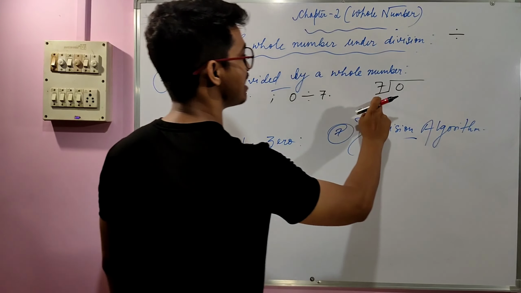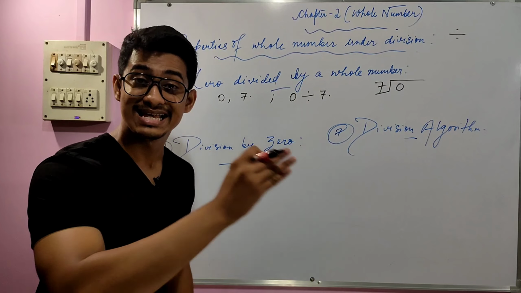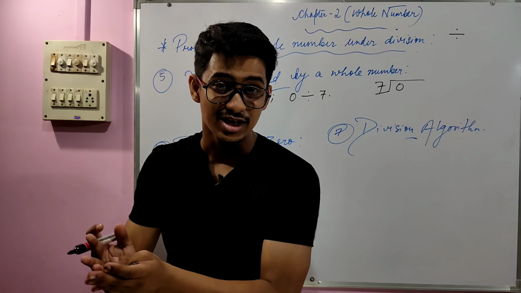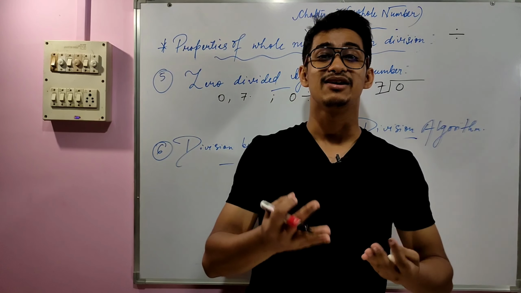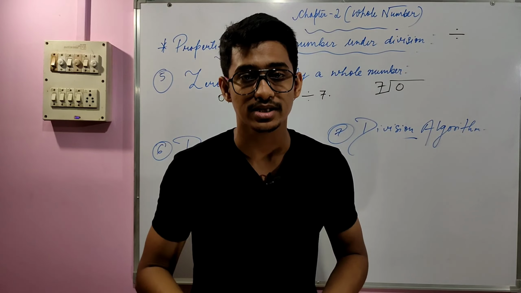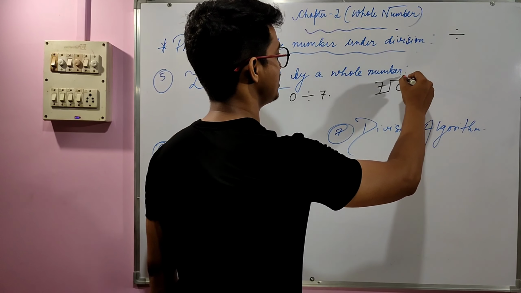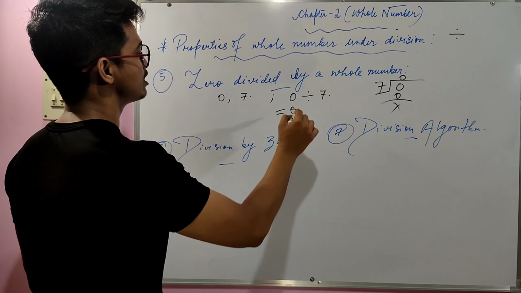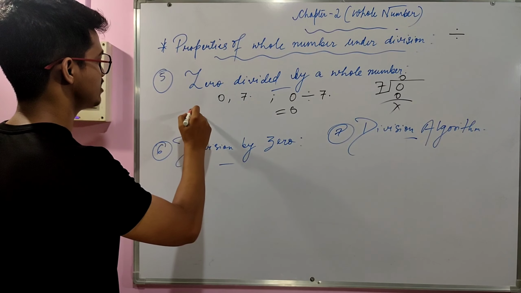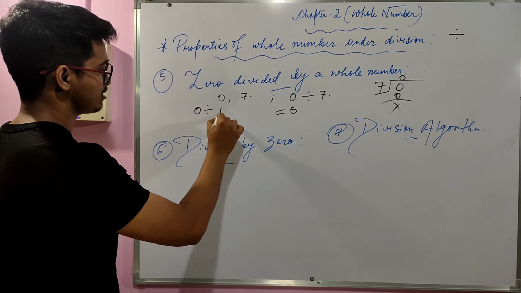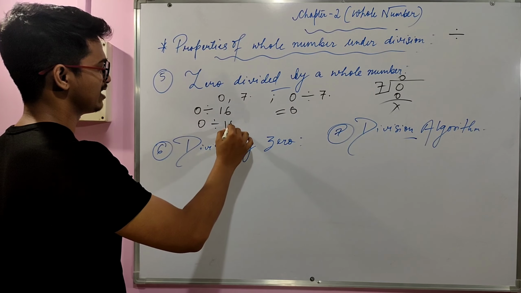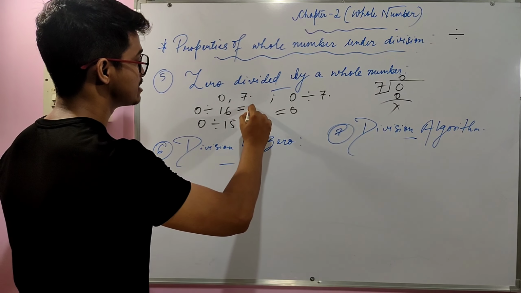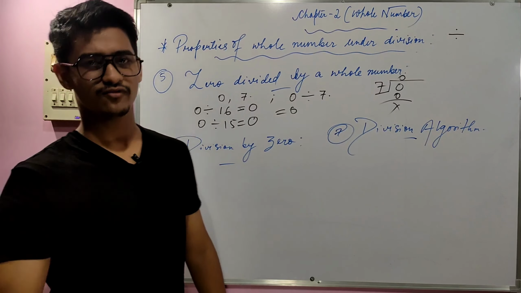So here 0 is divided by 7. 7 into how much gives you 0? Because 7 into 0 gives you 0. Why? Because 7 is multiplied 0 times. So the answer is basically 0. Or you take any numbers, let's say 0 divided by 16, or 0 divided by 15. In all such cases, the answer will be 0, because any sort of numbers will be there.